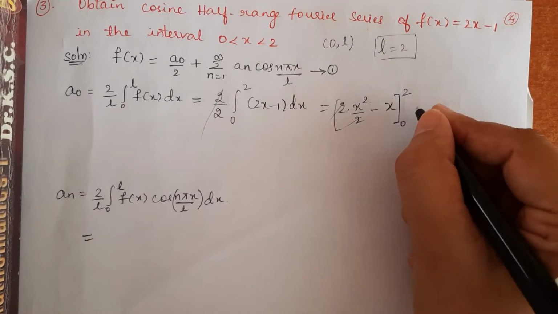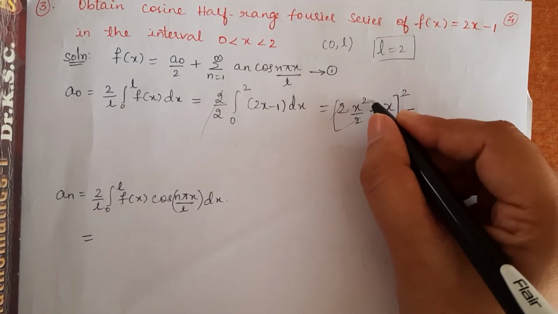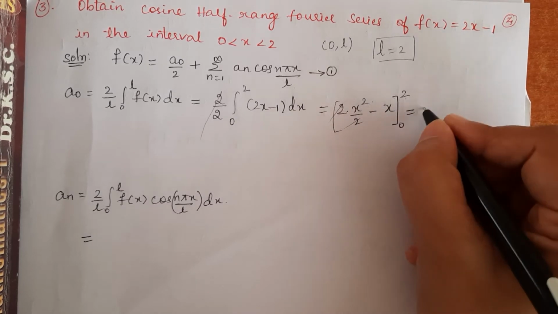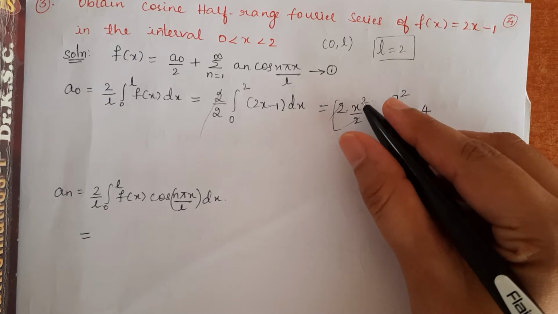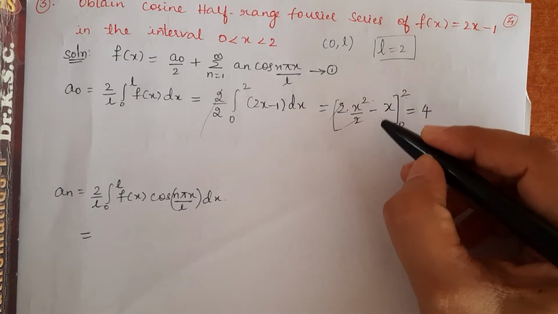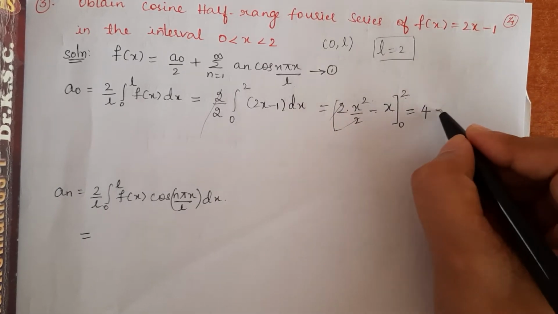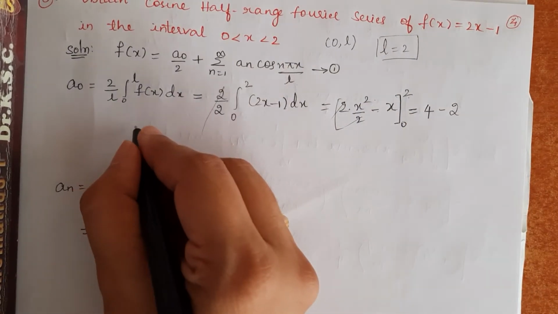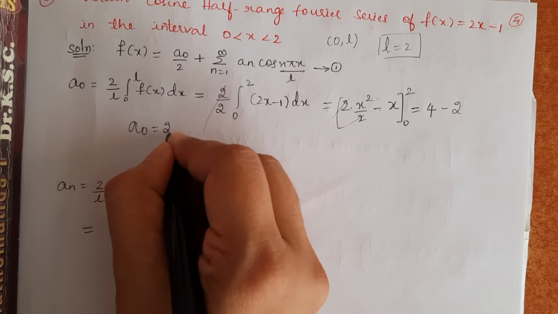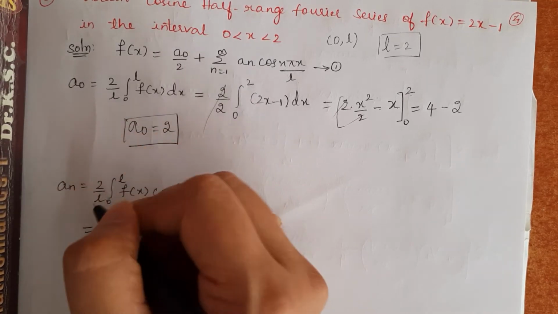Let us substitute the limits. x square, if I substitute the upper limit, 2 square will be 4, minus lower limit 0 square is 0. Minus, for this, upper limit is 2, lower limit is 0. Therefore, a naught value is 4 minus 2, which is equal to 2.